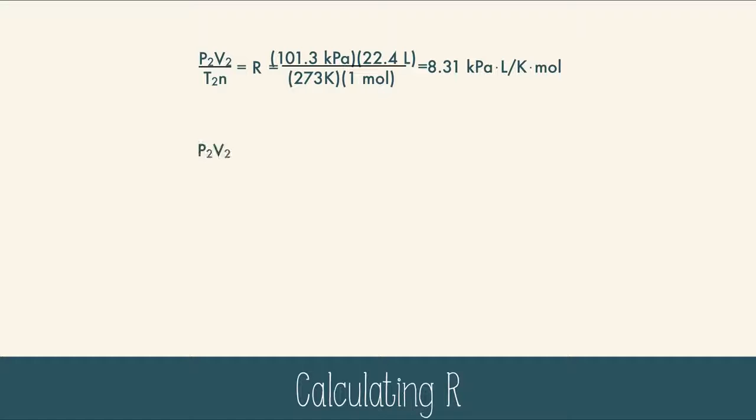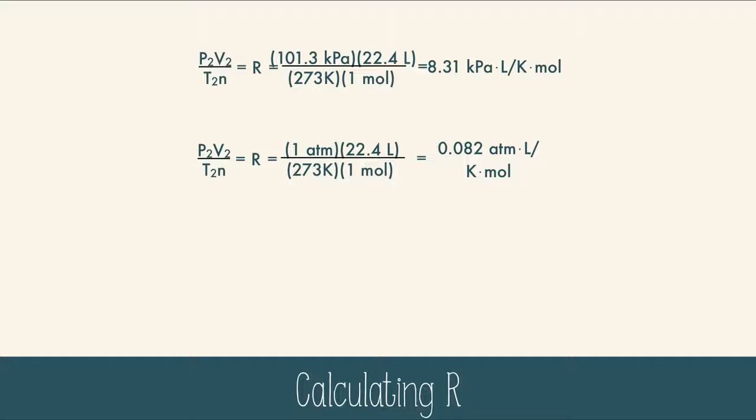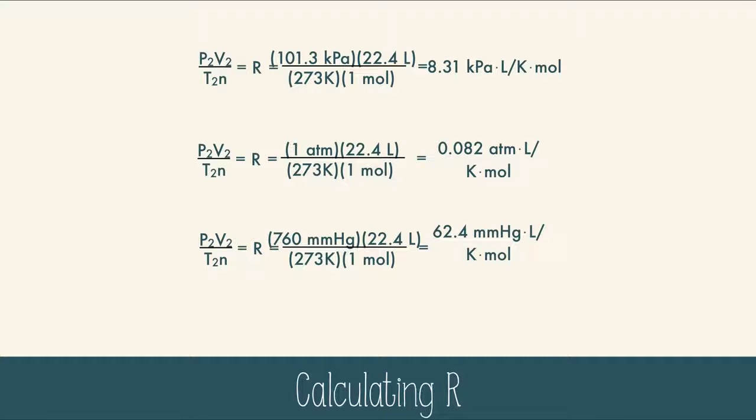fun to say fast. Now, because there are different measures of pressure, that means there are also different values for R, depending on which unit of pressure you use. So if you use atmosphere, R is equal to 0.082 atmosphere liters per Kelvin mole, and if you use millimeters of mercury, then R is equal to 62.4 millimeters mercury liters per Kelvin mole. Again, say that one fast. Anyway, the point is, make sure that you check your R value that you're using for your problem so that it matches up with your pressure.